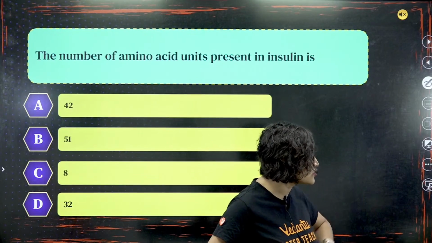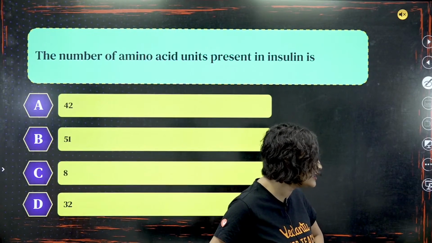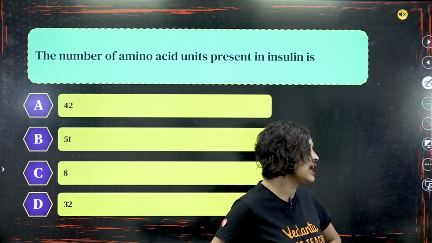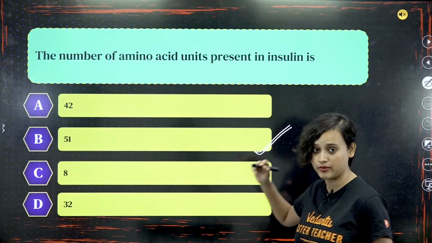Very good. So many other students: Manideep, Anna Roslyn, Vanita, Sankara, Aryan, Meena Krishnan. Well done, absolutely right. Yes, it is option B, 51.